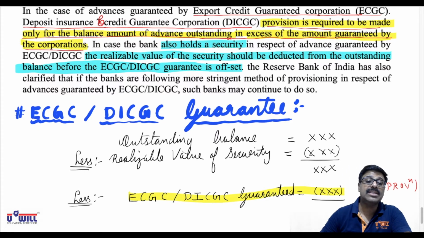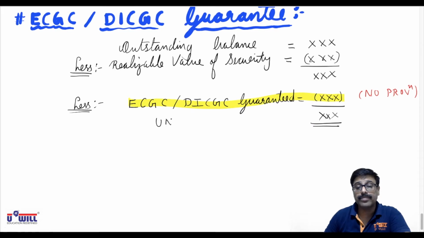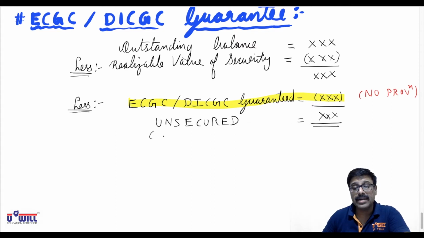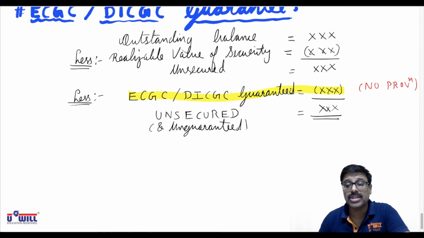Means whatever amount is guaranteed by the corporation, on that no provision is required, and the remaining you can say is totally unsecured and unguaranteed amount. Because if you consider, this amount is also unsecured, but then out of that some amount is guaranteed by the corporation, that you'll minus.